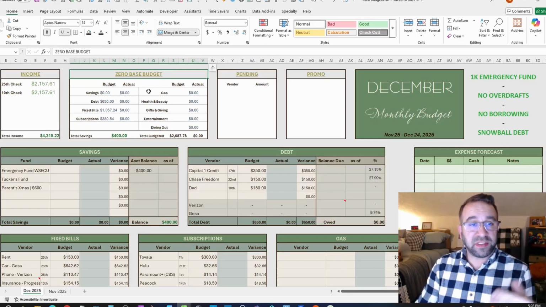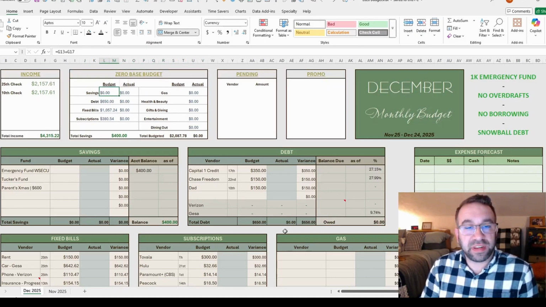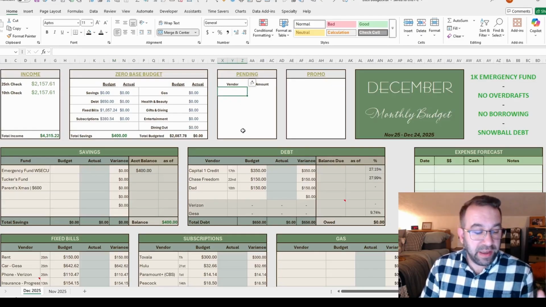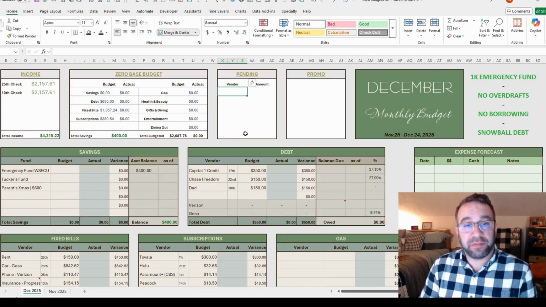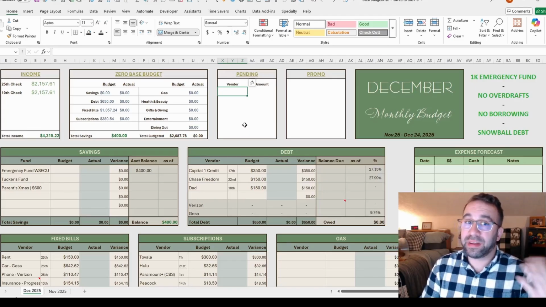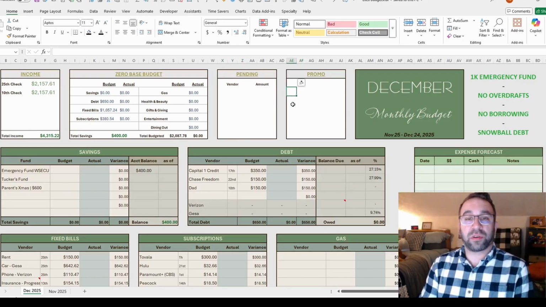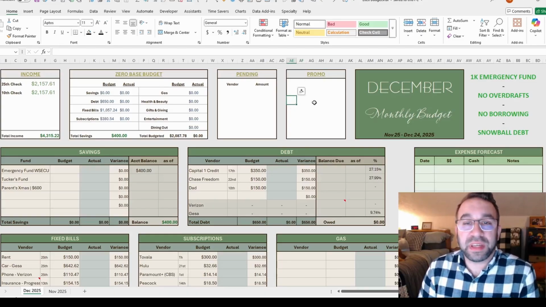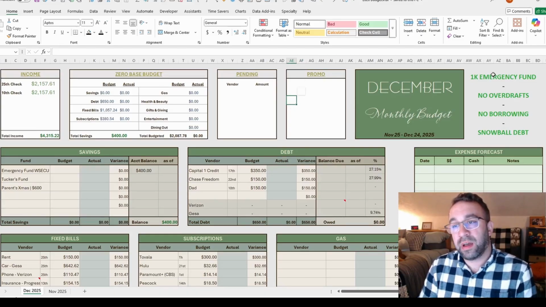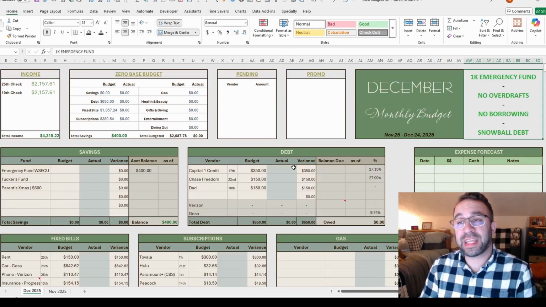The zero-based budget section, these numbers I won't really play with right now. This just tracks what all the totals down here add up to, so I will leave that alone for right now. Pending is a category I like to use when I'm checking expenses in my bank app. If they haven't quite gone through but they're pending, I list them here because I don't want to list them down here until they've finalized. And then promos is like, oh, I've got a gift card to Red Robin I should use, or things like that.